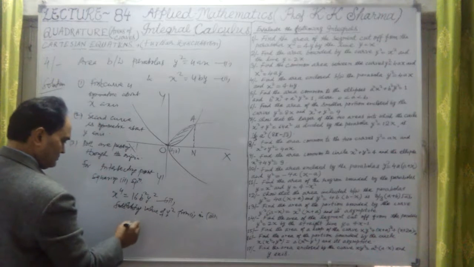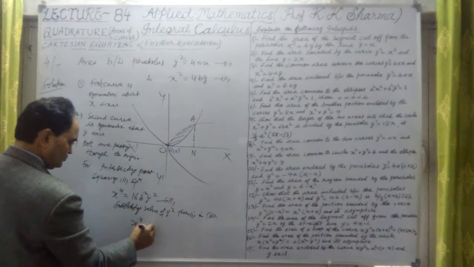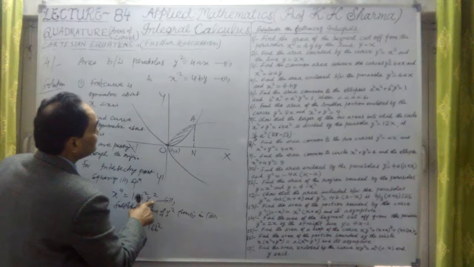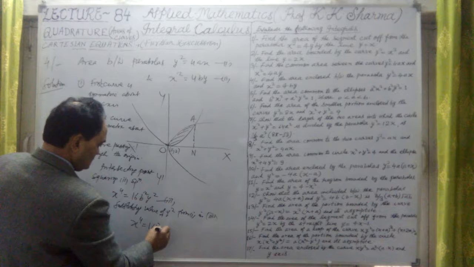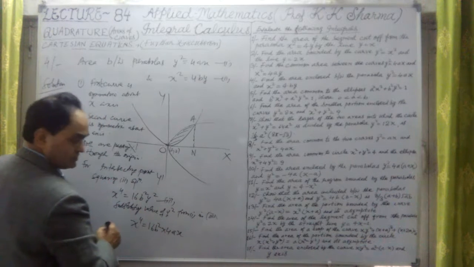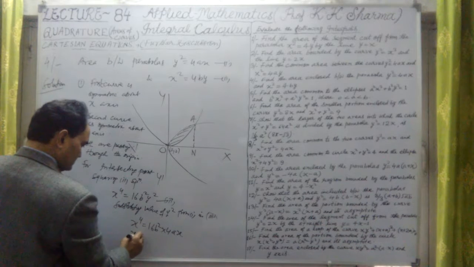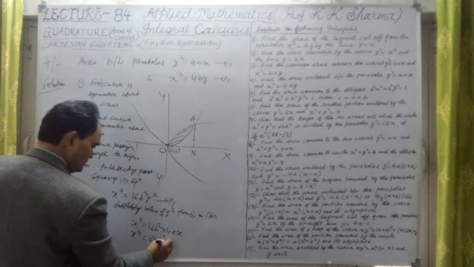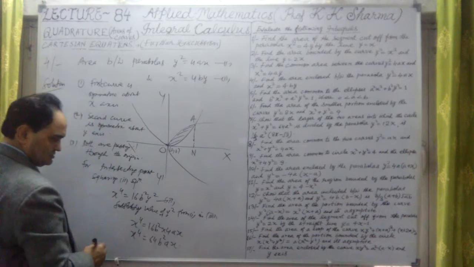We get x^4 = 16b² times y², which is 4ax. So this is nothing but x^4 = 64b²·a·x.